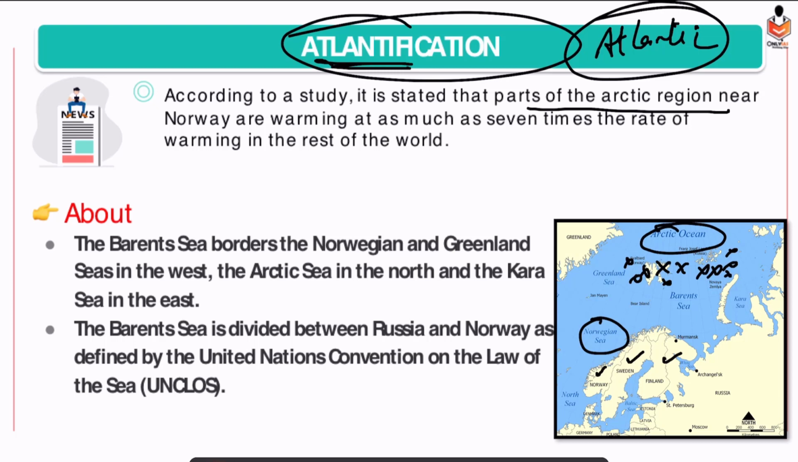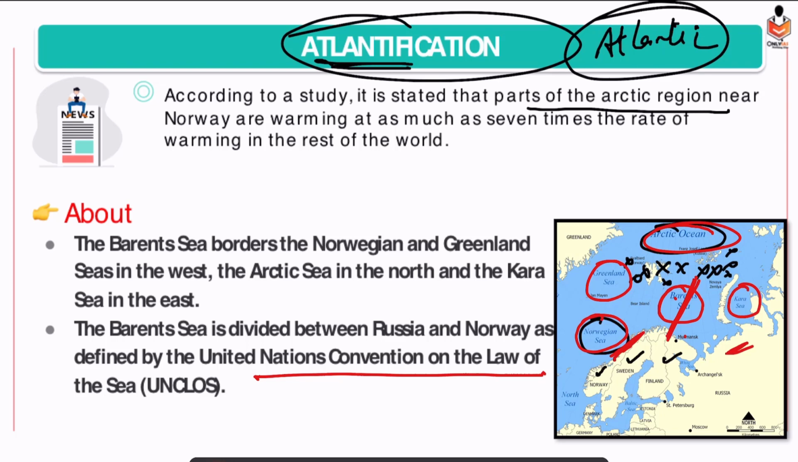Alright. So how is it getting warm? It is through the Barents Sea. So where the Barents Sea is located, we need to first get an idea. The Barents Sea is over here. In the west, it has the Norwegian Sea and Greenland Sea, right? The Arctic Ocean in the north, and we have the Kara Sea in the east. So do remember the water bodies surrounding the Barents Sea. Alright, and the Barents Sea is shared between Norway and Russia. Just keep in mind, as per the United Nations Convention on the Law of the Sea.